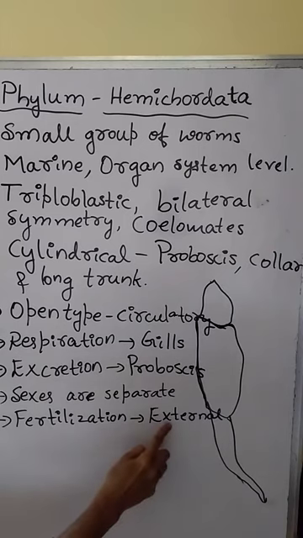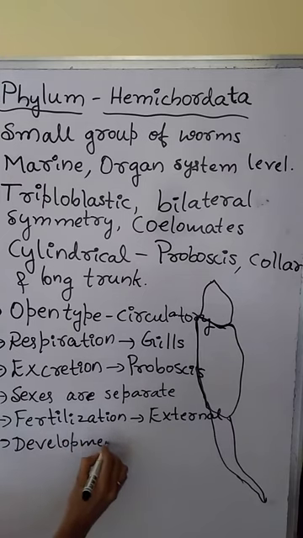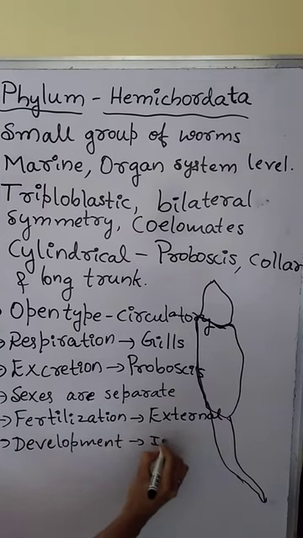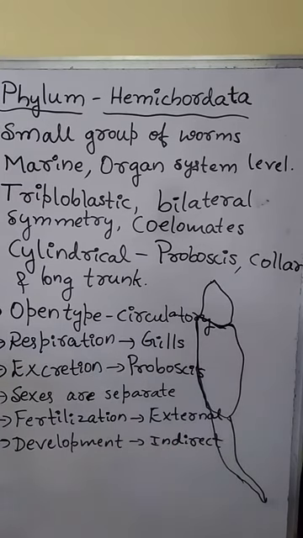Then development is indirect. Intermediate developmental stages are present, hence it is called indirect development. So these are the important characteristic features of phylum Hemichordata.